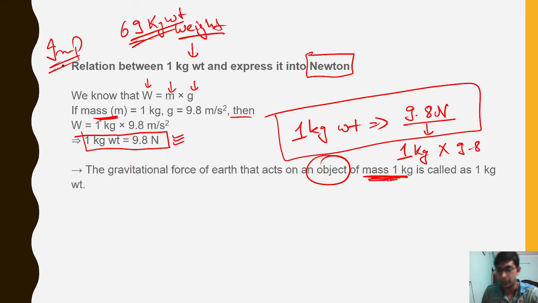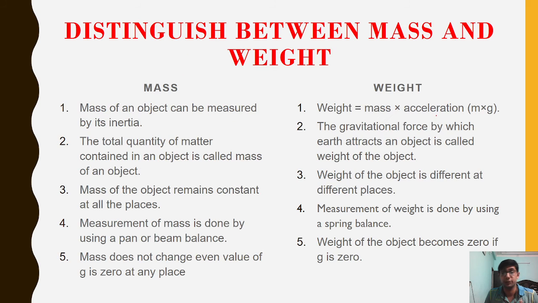If I have a mass, a body of 1 kg, then the force that is acting on it is 1 kg weight, and that is equal to 9.8 Newton. Now, what is the difference between mass and weight?